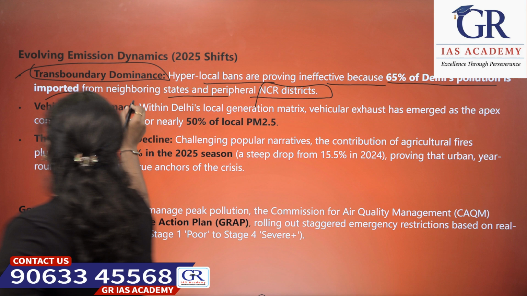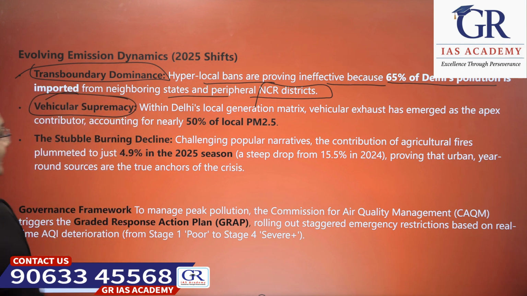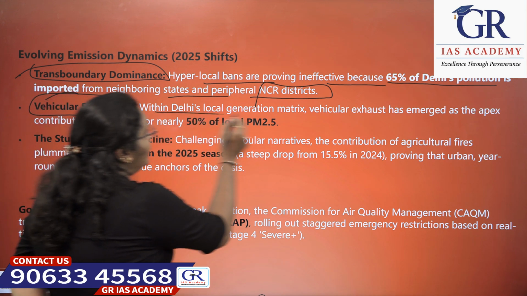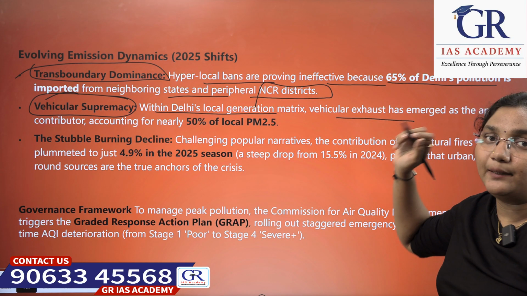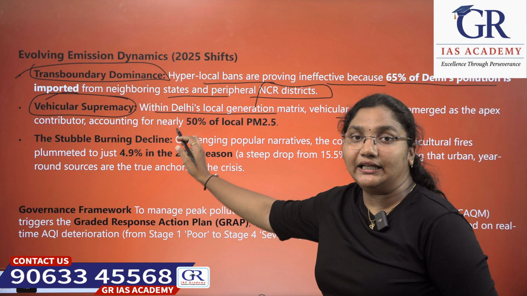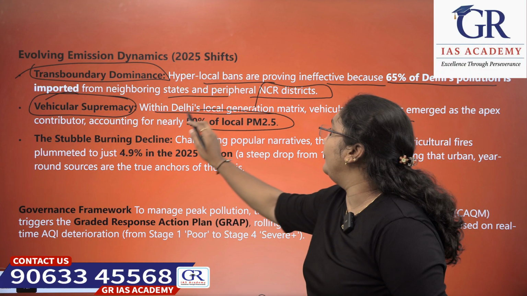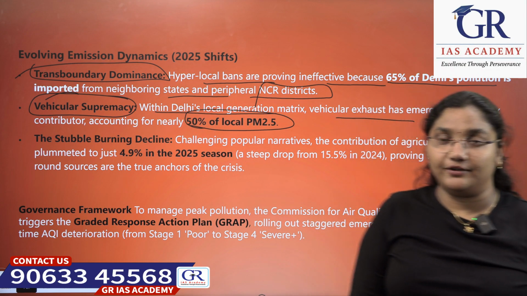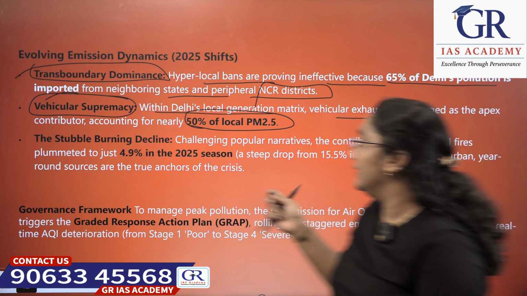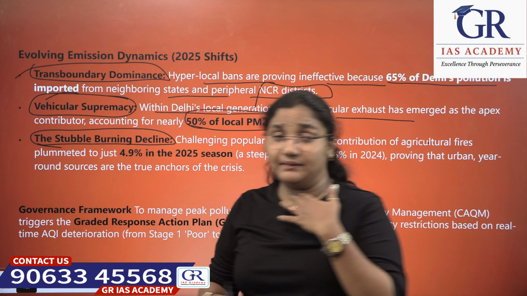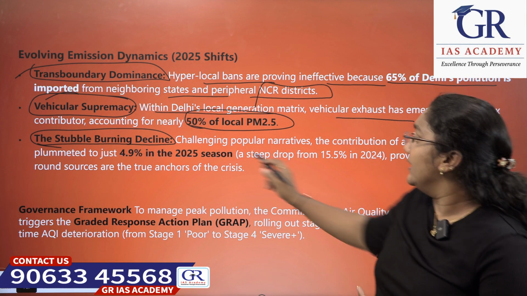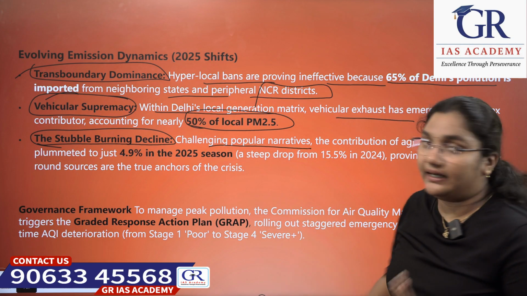Okay, next is vehicular supremacy. Within Delhi's local generation matrix, vehicular exhaust has emerged as a primary contributor, accounting for nearly how much? 50% of local PM 2.5. The next is the stubble burning decline, which is challenging popular narratives.